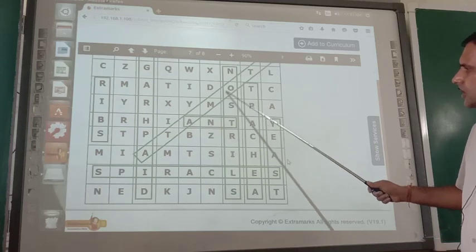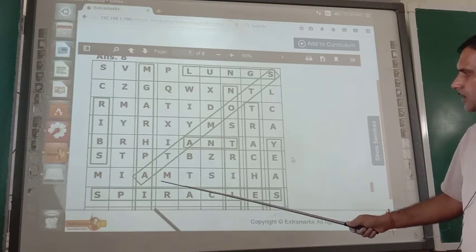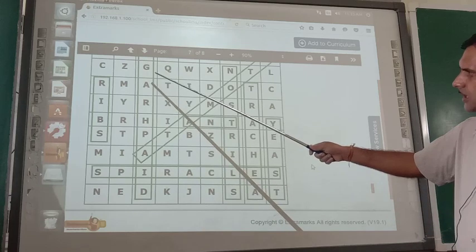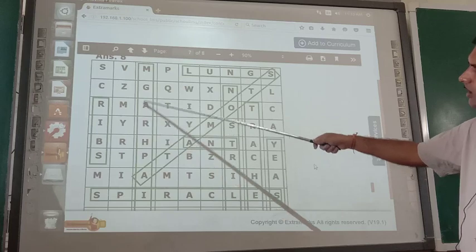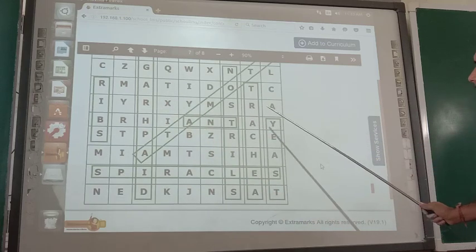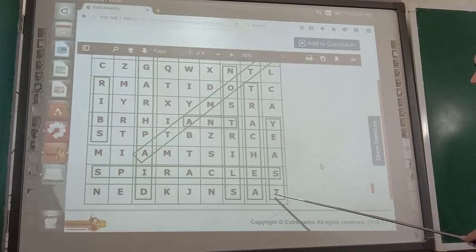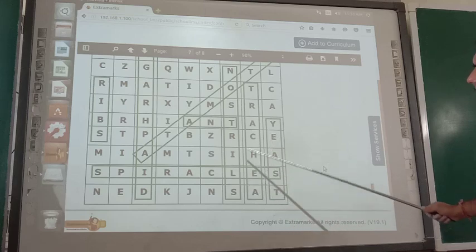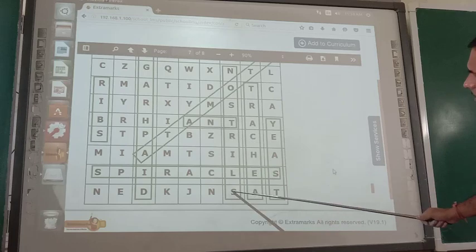Just see, here they have given the words. Stomata, spiracles. Just see, what is this one? Diaphragm. See, all answers are given here. See, yeast, that is an anaerobic organism, correct or not? Trachea, just see, trachea. Then what is the next one now? Nostrils.